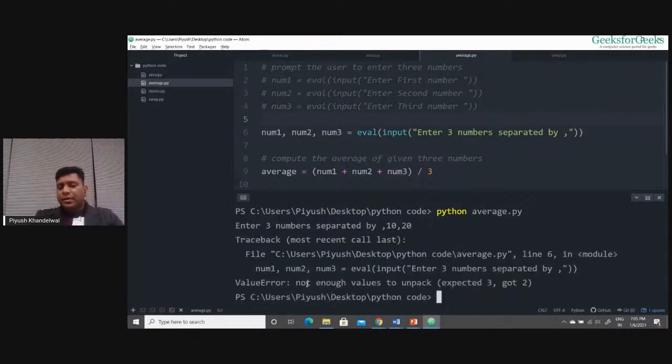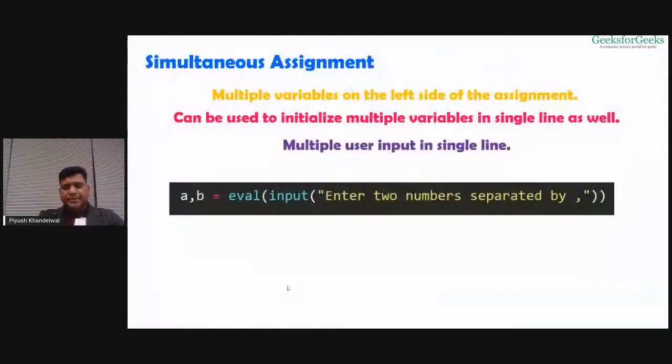So it will give me an error: not enough values to unpack, expected three, got two. So it is telling you that it was expecting three values and you provided only two, right? That's why it is giving you a value error. Value error means the values that you have given are not correct. I hope this makes sense.